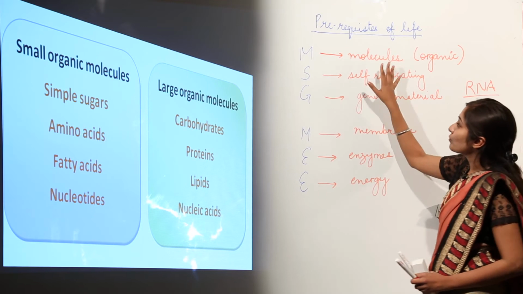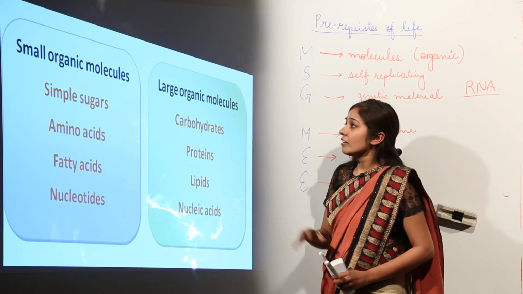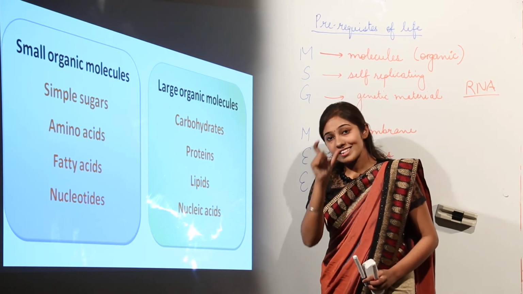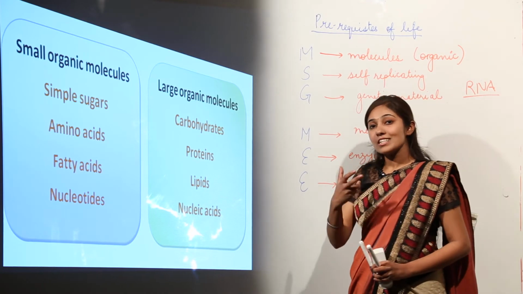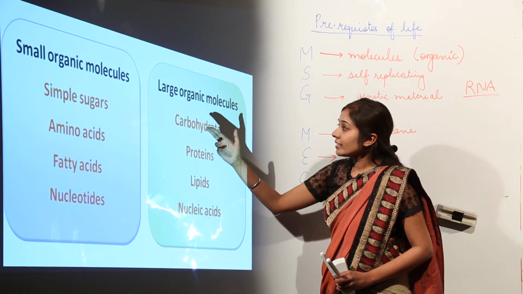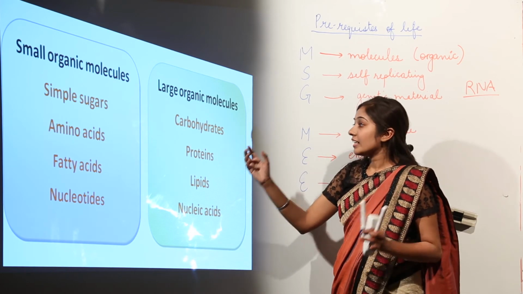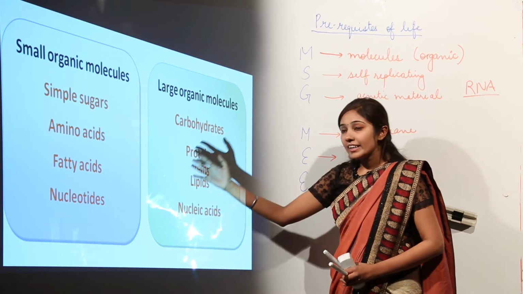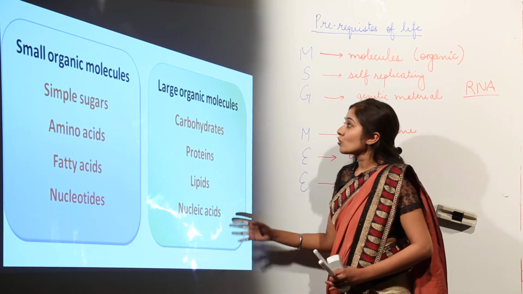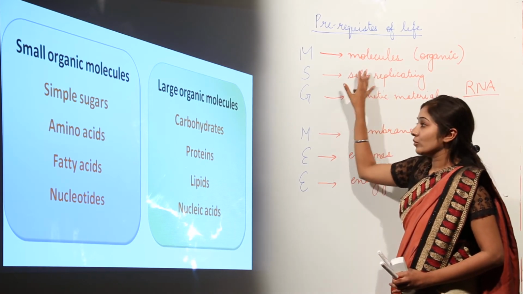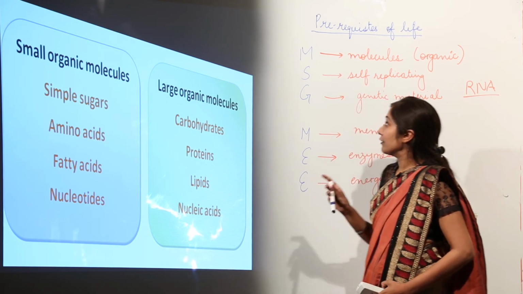Let's discuss molecules. As you can see in this image, we have small organic molecules which we can also call monomers, single units. And we have large organic molecules which we can also call polymers. So simple sugars get converted into carbohydrates. Amino acids link up and form proteins. Fatty acids form lipids, and nucleotides form nucleic acids. So the formation of all these organic molecules is very important for the origin of life.